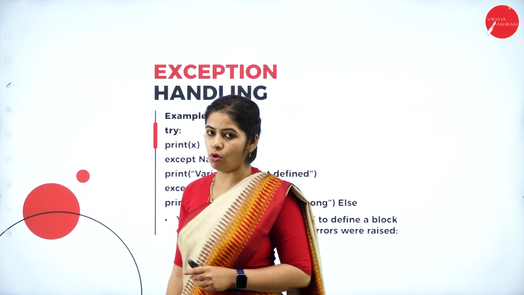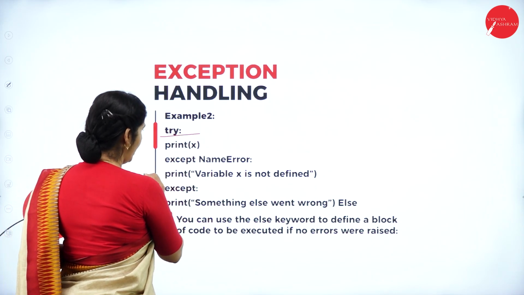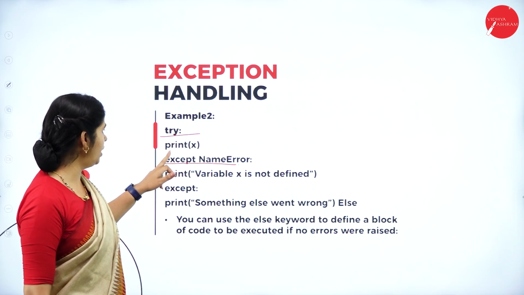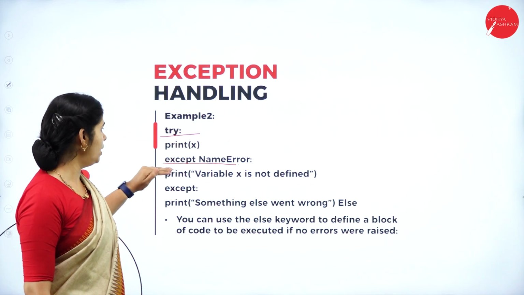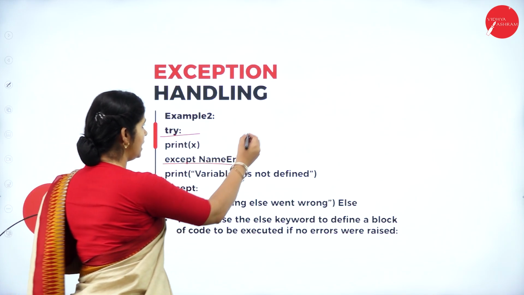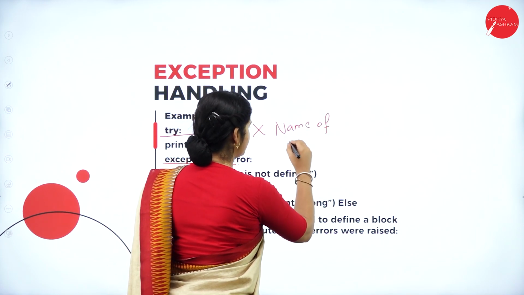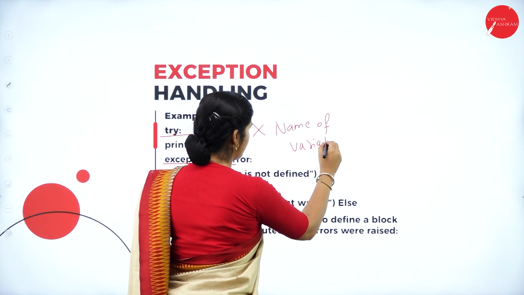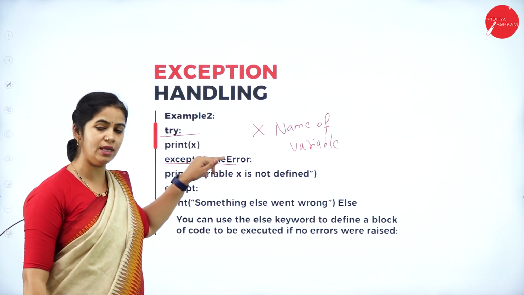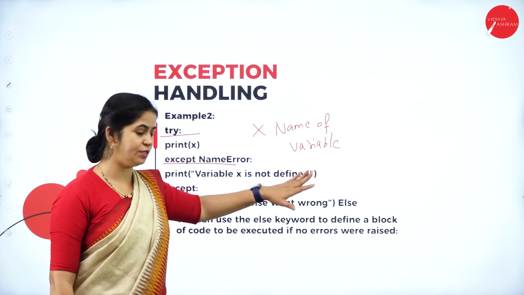Next, one more example for exception handling: try, except, and here I am trying to print x. Same example, except NameError. Why is it a NameError? Because x is the name of a variable. So it's saying that except there is a NameError in that, print variable x is not defined.